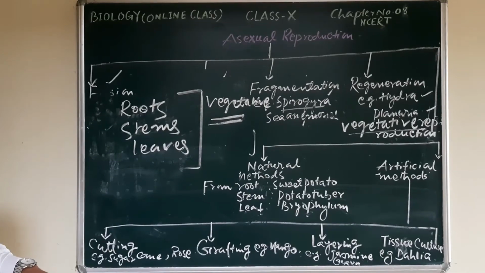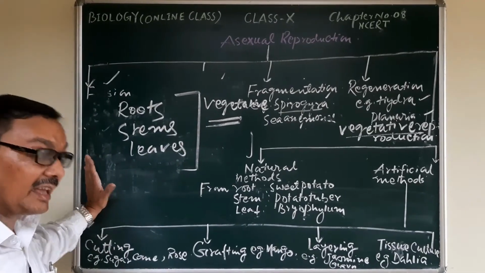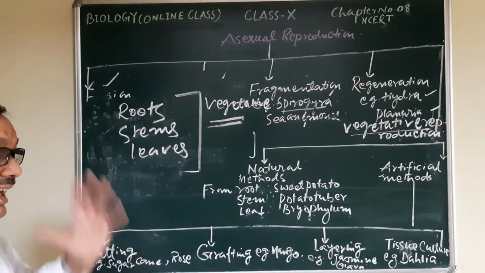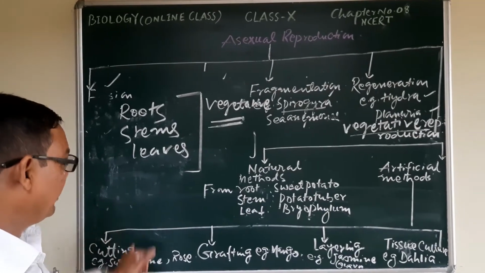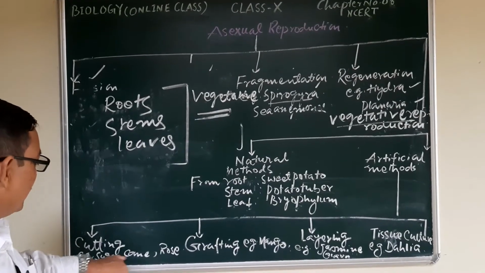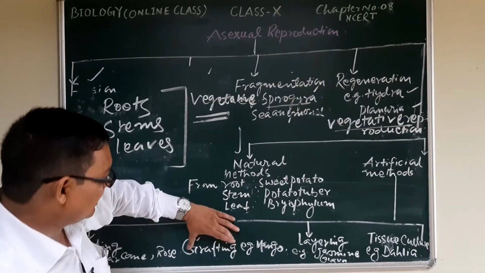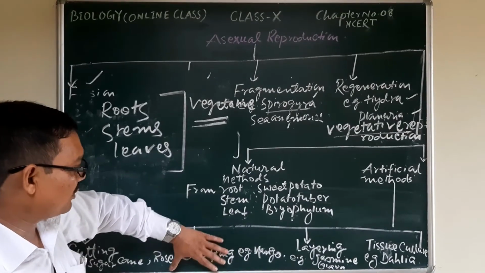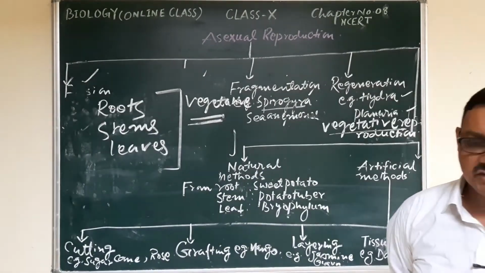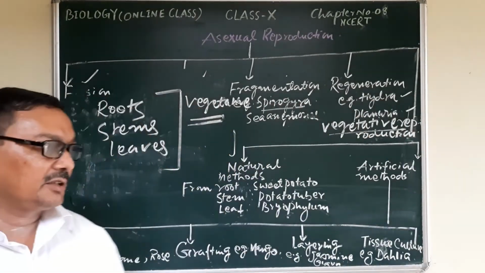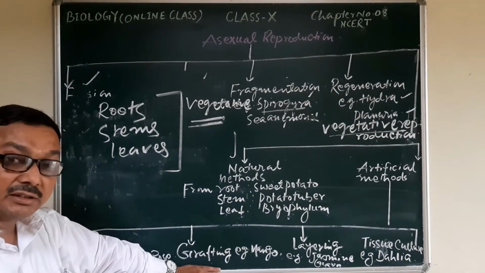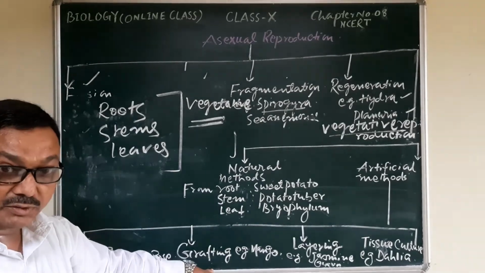Number one, cutting. You may cut the root part, the stem part, or even the leaf part, and if a new individual develops from that part, that is cutting. Common examples given here are sugarcane and rose. Grafting is another process. It is a somewhat different type of process where a genetically desired variety, if required, is raised with the help of grafting, an artificial method of vegetative reproduction.